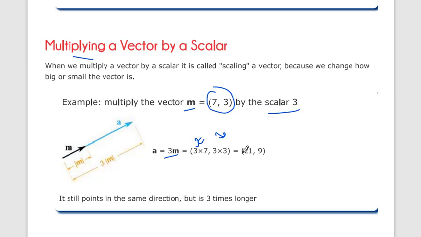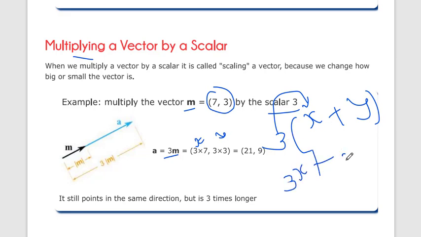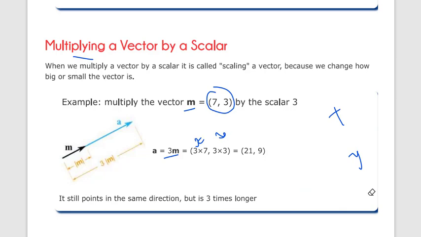Okay, if we have x and y, and here it is 3, and we want to multiply both in the bracket, the value will become 3x plus 3y. It will multiply with both coordinates. So here also, for multiplication with a scalar quantity, we have to multiply both coordinates x and y.